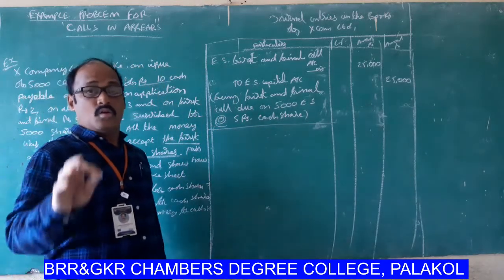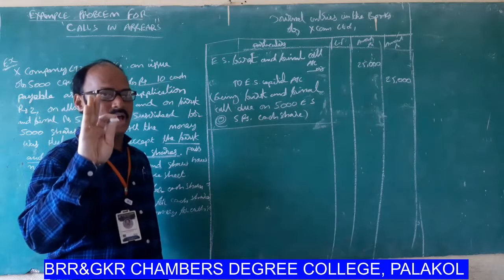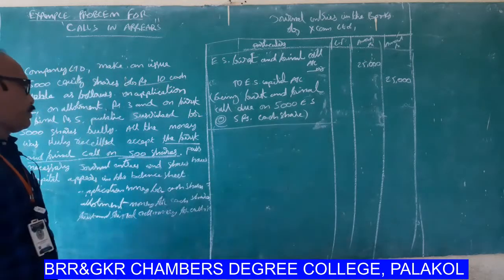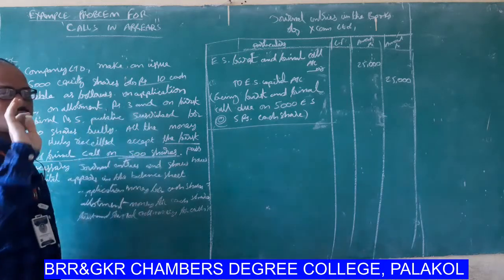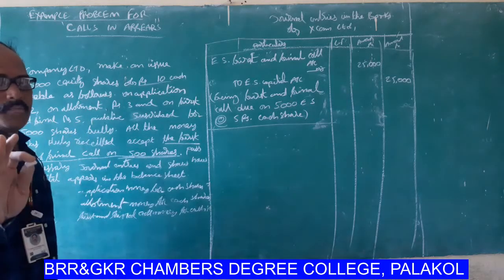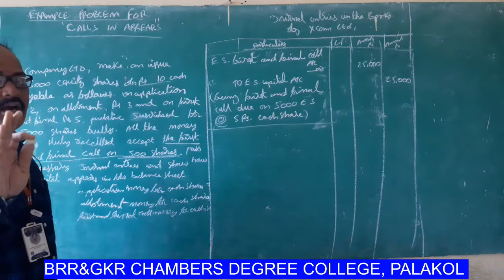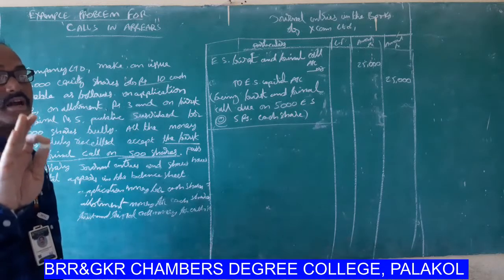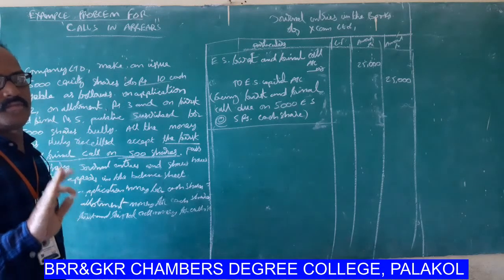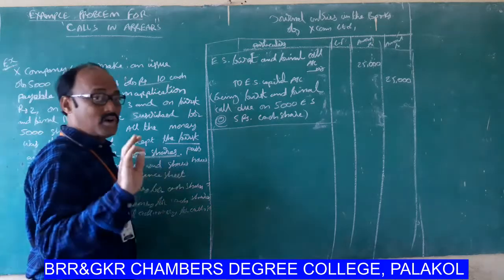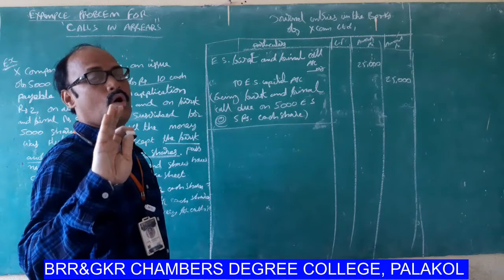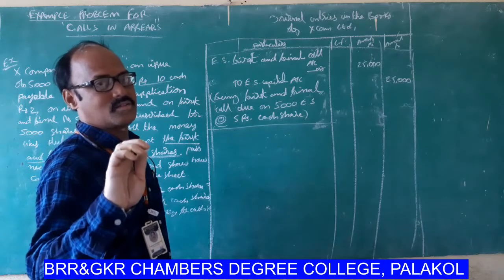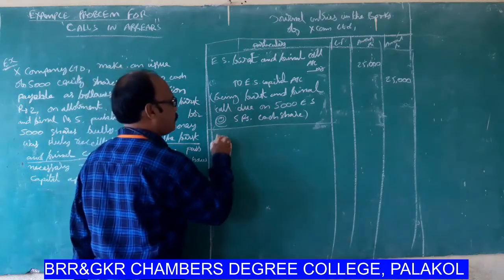This is the most important point: one shareholder has 500 equity shares. He is unable to pay the first and final call. That's why the first and final call amount is received only on 4,500 shares. Okay, look at the board.